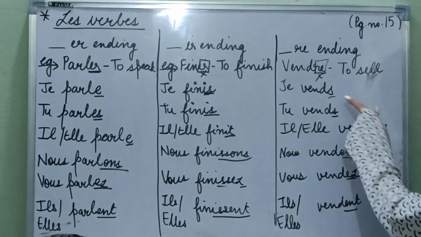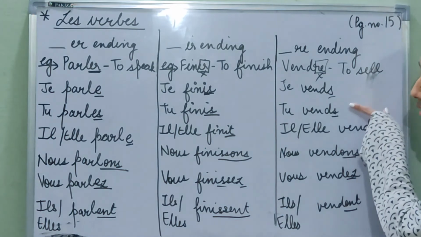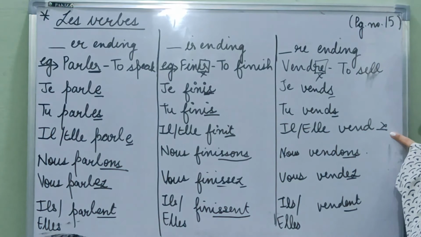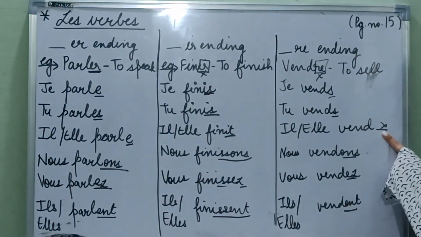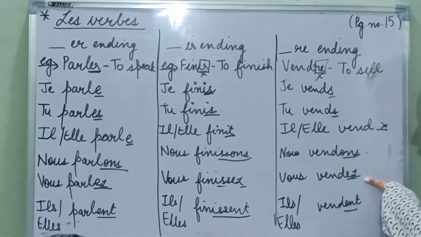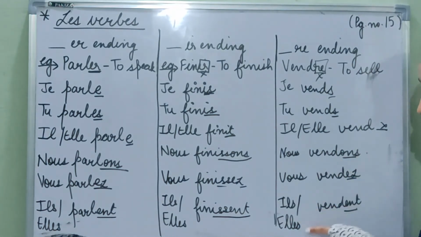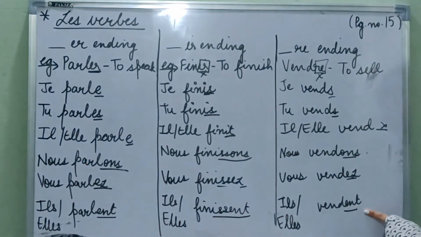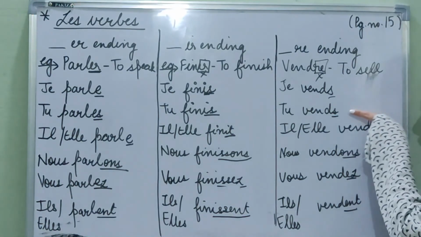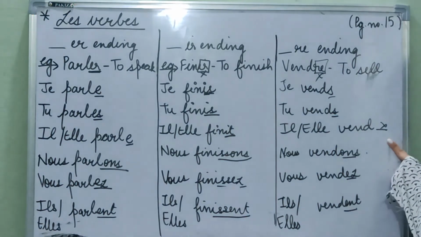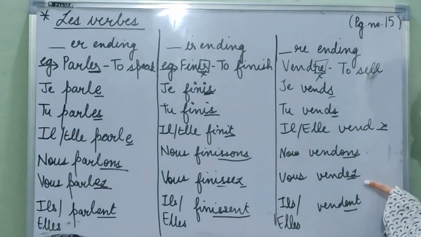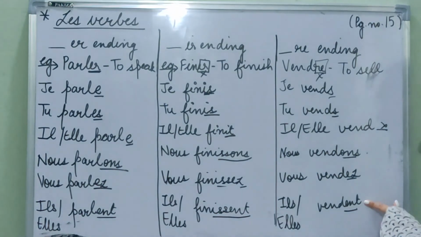So here it is. For je, it is je vends. For tu, it is tu vends. With il, elle, it is again vend. Il vend, elle vend, but we have not added anything. With nous, it is vendons, nous vendons. With vous, it is vous vendez. With ils and elles, plural, it is ils vendent, elles vendent. So here we have removed the RE. With je, we add S. With tu, we again add S. With il and elle, we don't add anything. With nous we add ons, with vous we add ez, and with ils and elles plural we add ent.